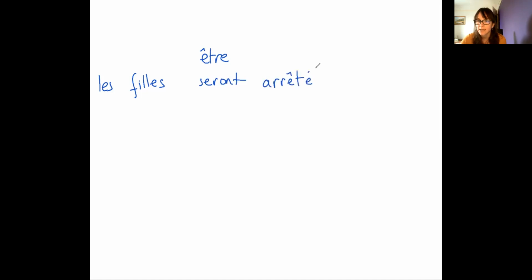Okay, and here arrêter like this. Girls, plural, so you add an E and you add an S. Okay, les filles seront arrêtées. Another example, in the